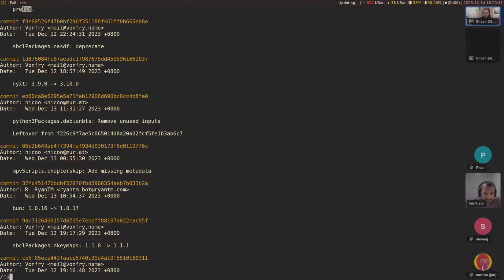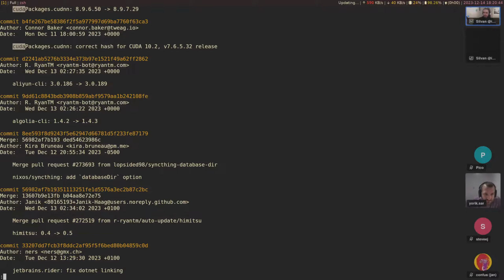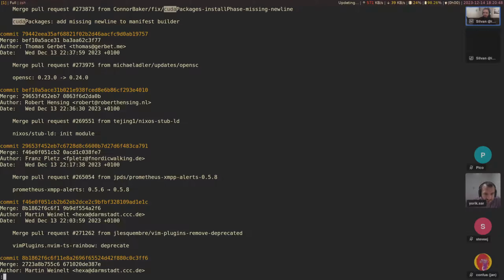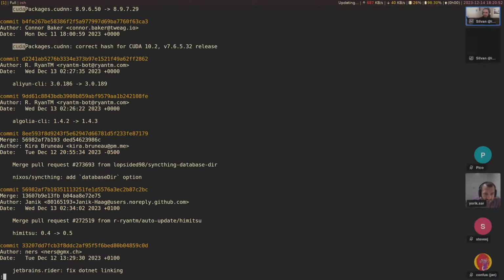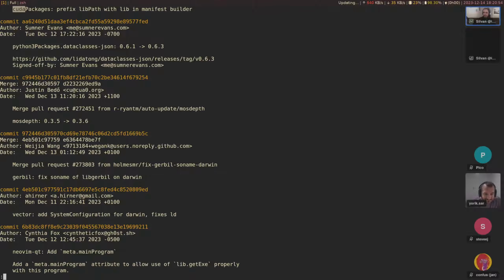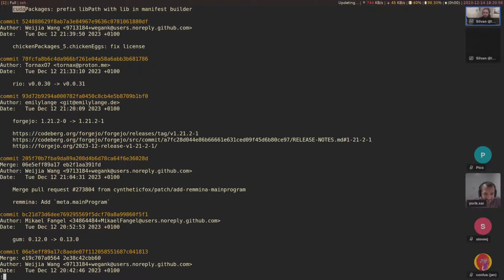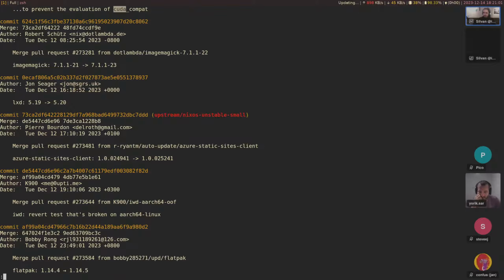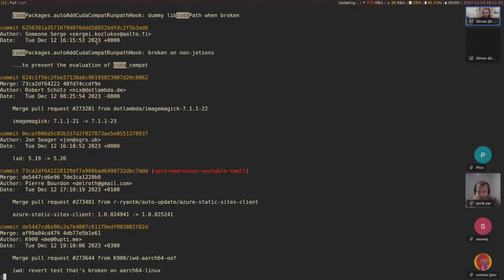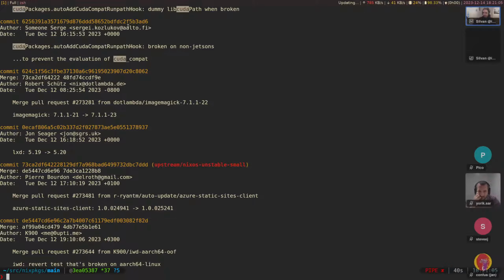I think it was something with CUDA actually. Prefix lib, fixing missing new line. Correct hash. Yeah, I am not sure. Oh, to print evaluation of Godot. Okay, maybe let's check out this one.